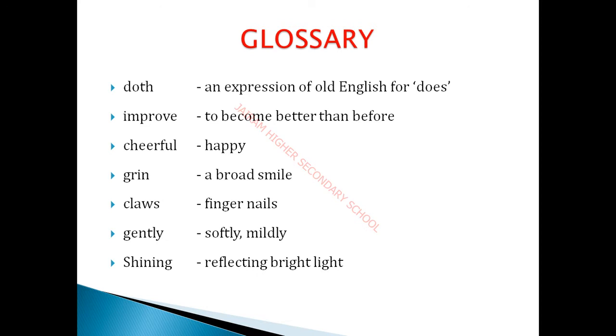Then the next one is cheerful. Cheerful means happy. Grin means a broad smile. It may be an unattractive smile. Next one is claws. Claws means fingernails. It is for the crocodile in this poem. Next one is gently. Gently means softly and mildly. Shining means reflecting bright light. You can read the glossary one by one when you are free.